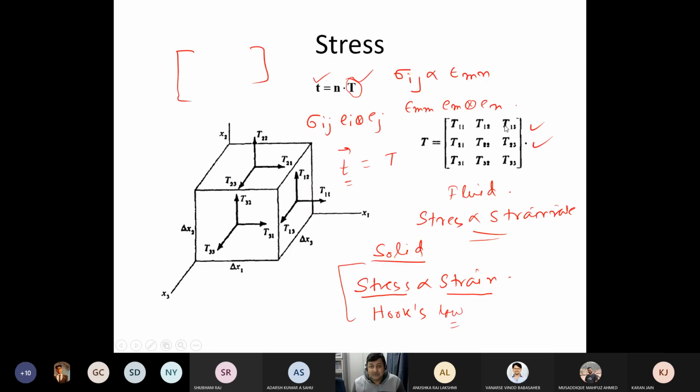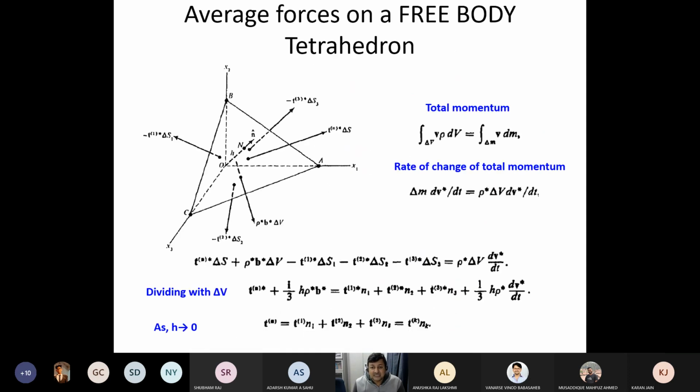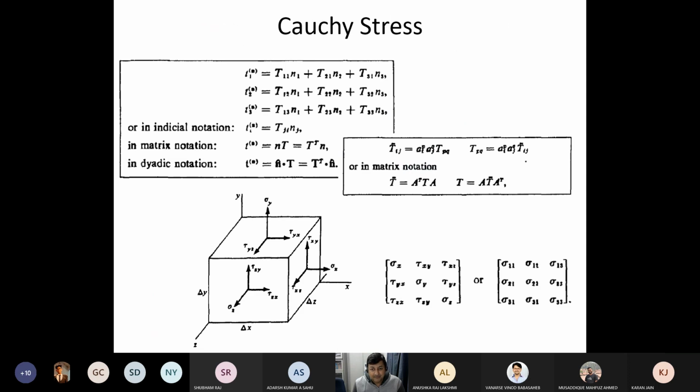And the traction vector correlates to the stress. This traction t is nothing but n dot capital T. This we are going to prove with the Cauchy tetrahedron in the next class.